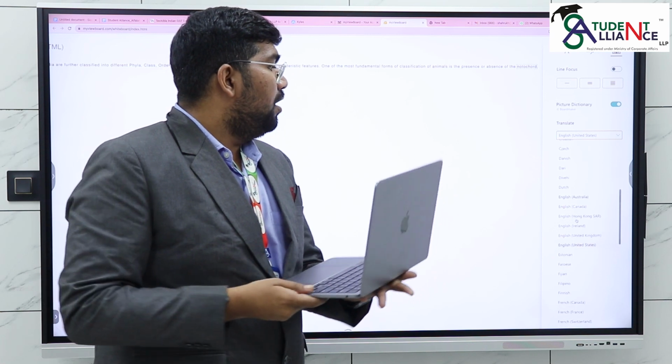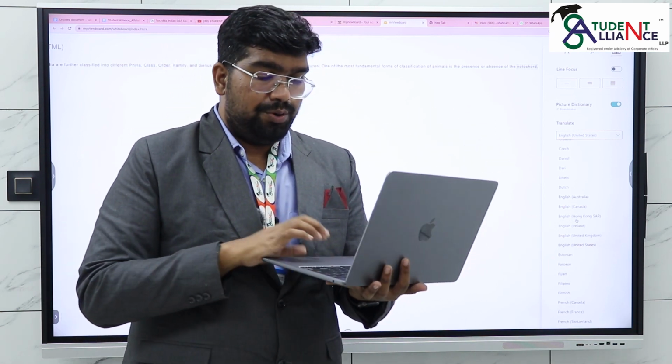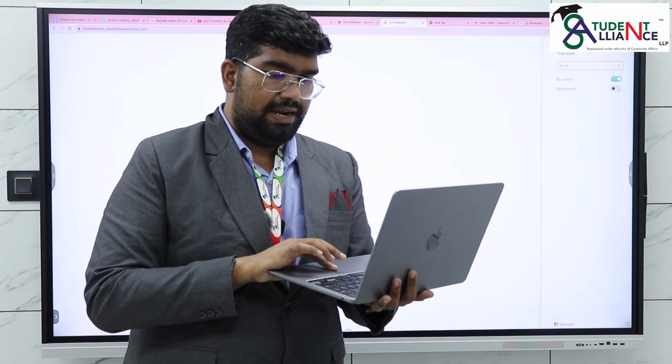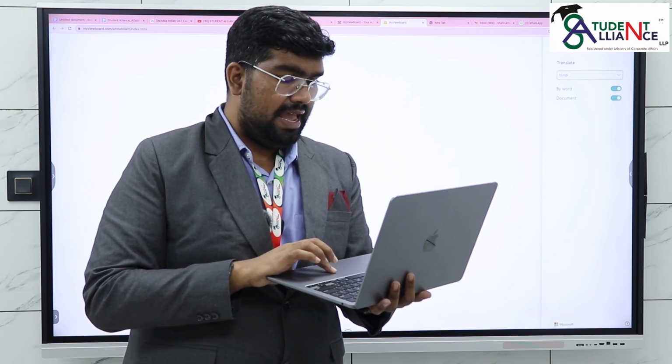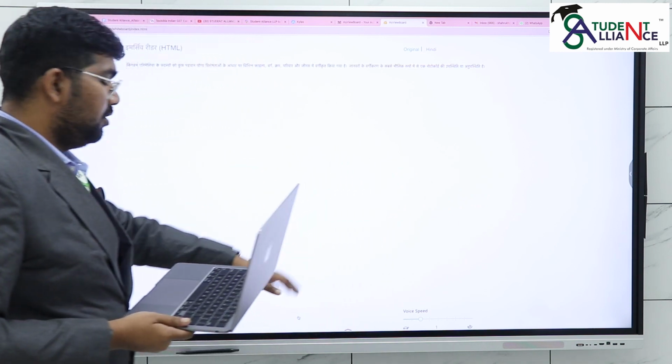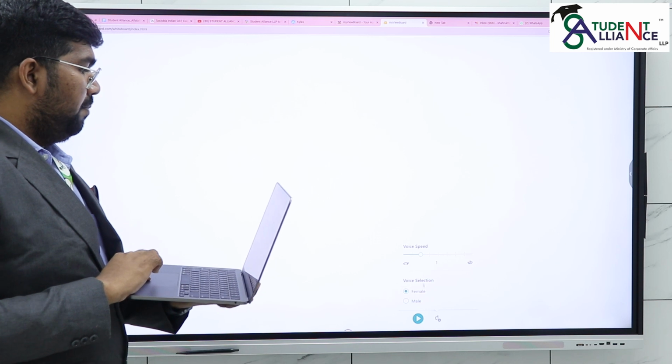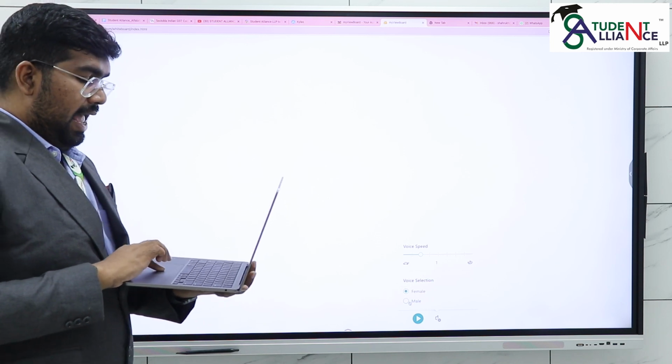See the language that you want to convert it into. Right now I want to convert this into Hindi. Just choose by document, and then you can also select your speed as to how you want the speed to be, in case you want male or female version, and then play.